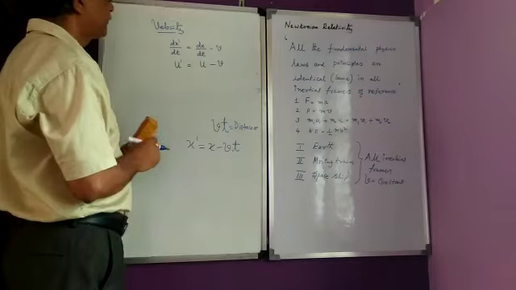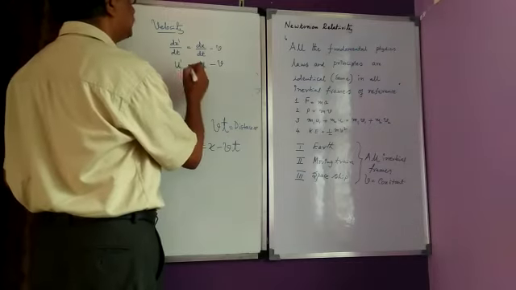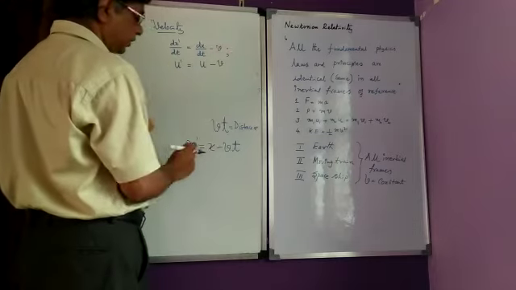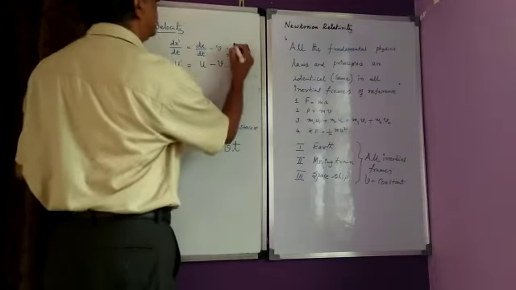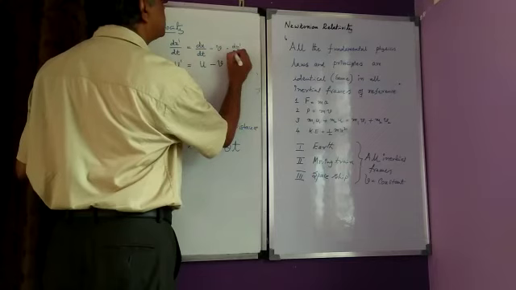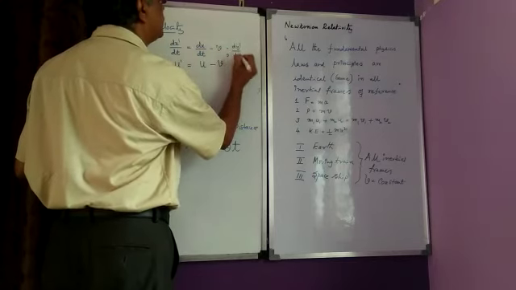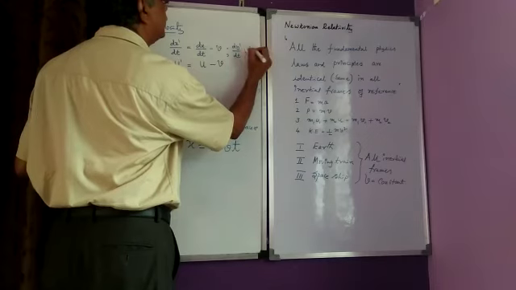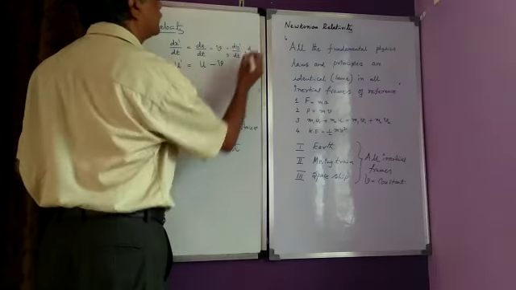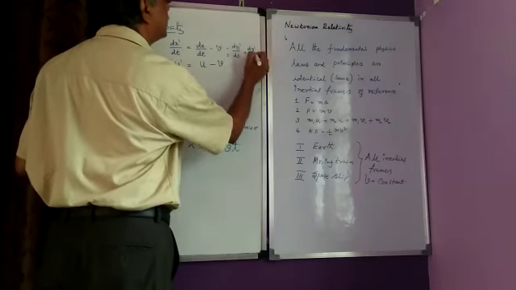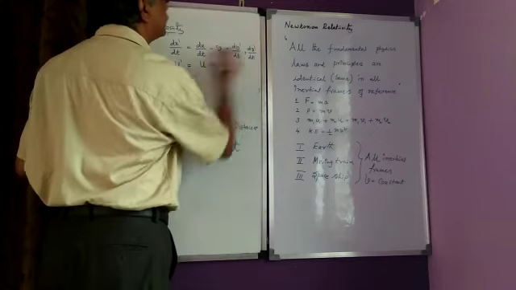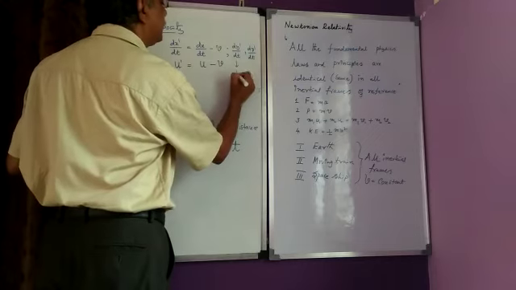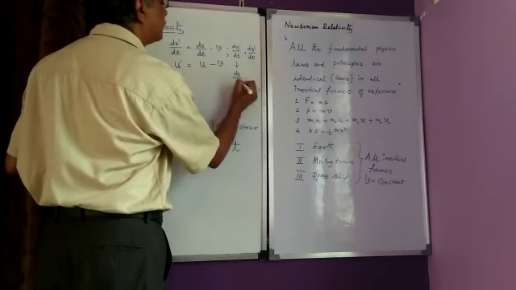Similarly, I can also write for y and z. In the case of y, dy dash by dt, that is velocity. Similarly, dz dash by dt. dy dash by dt is nothing but dy by dt.